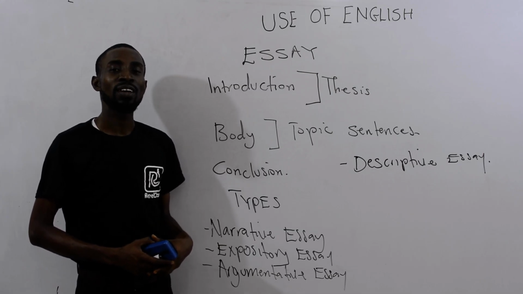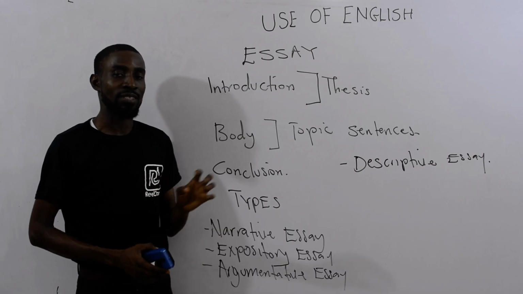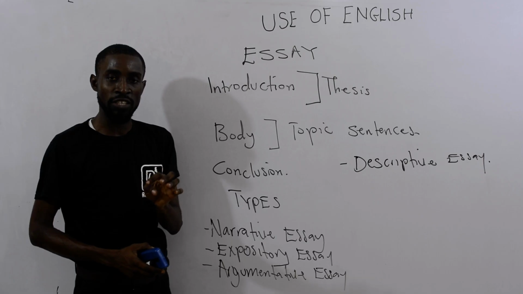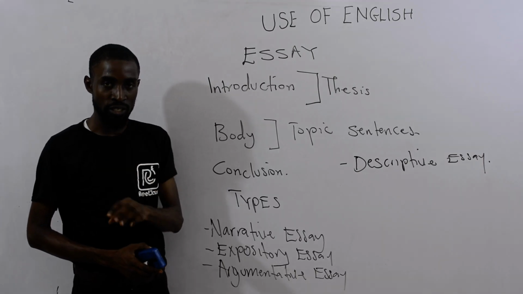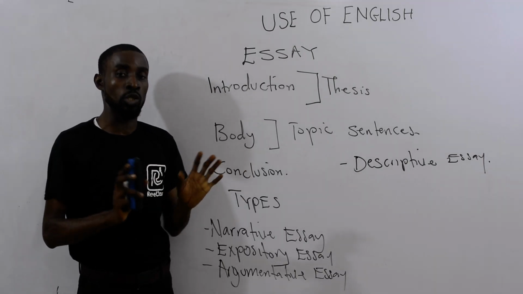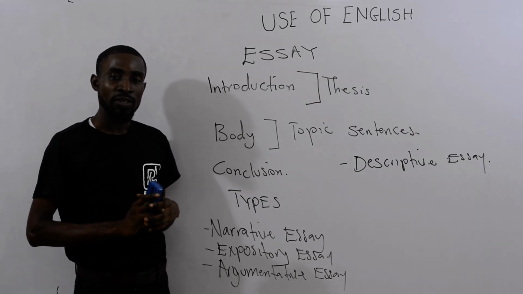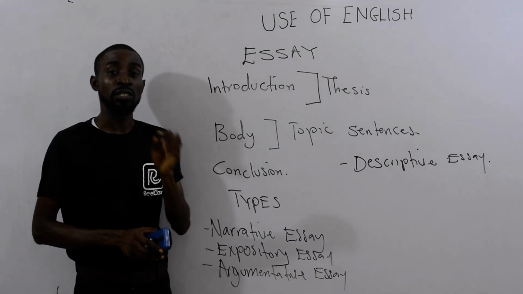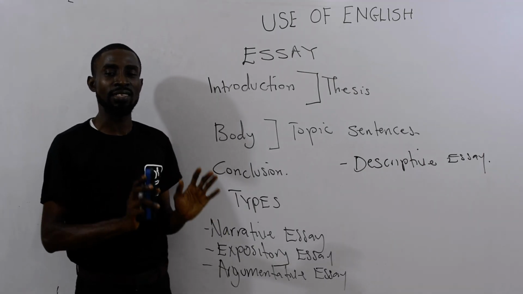Full stop. These three things you have mentioned are the things you will discuss. That sentence at the end of the introductory paragraph is referred to as the thesis statement.